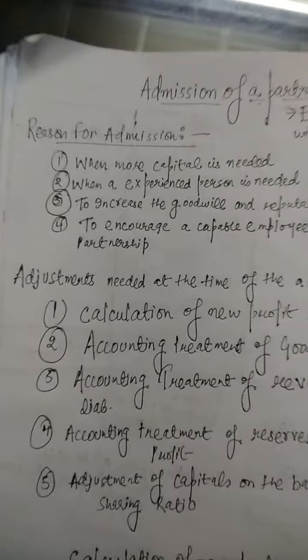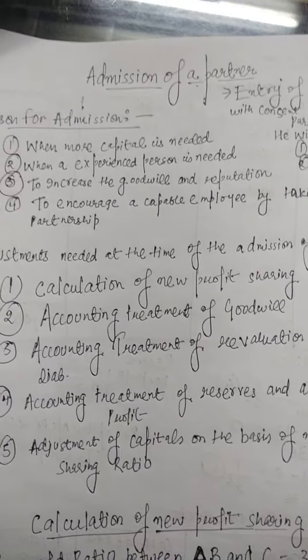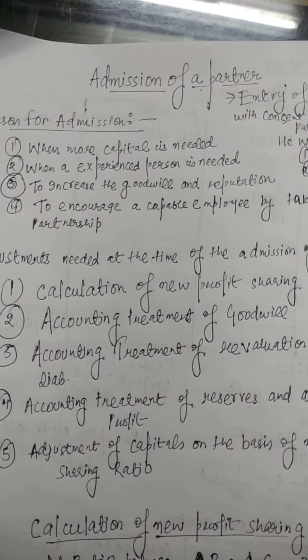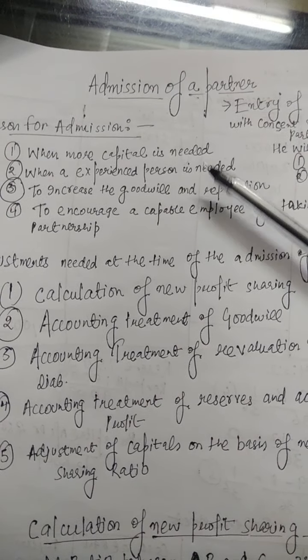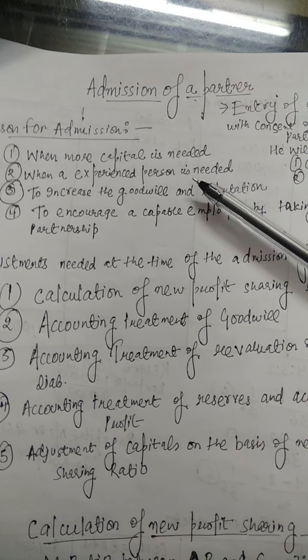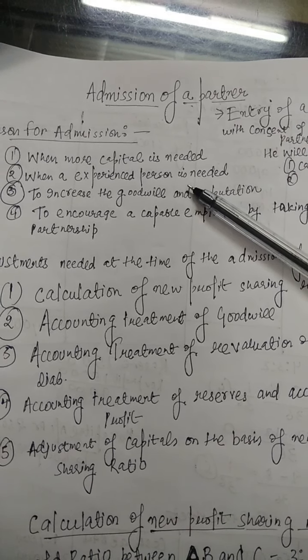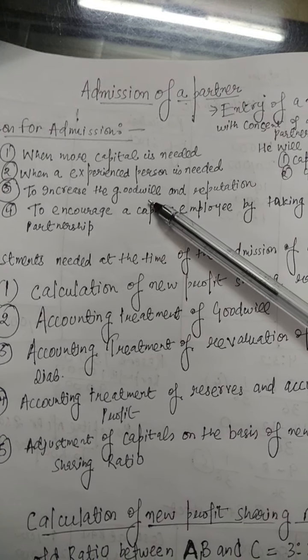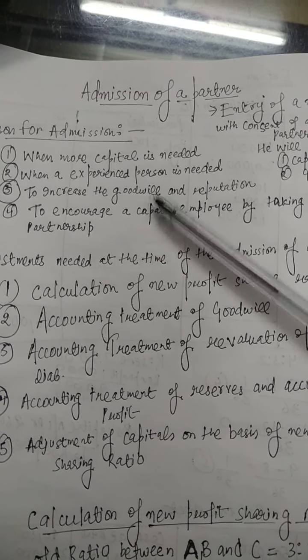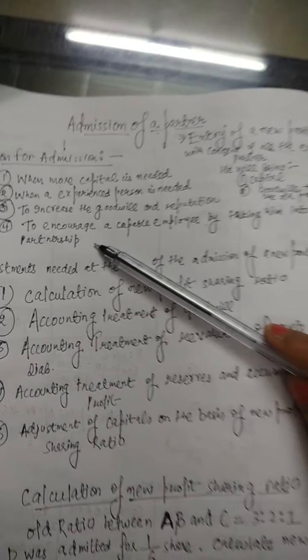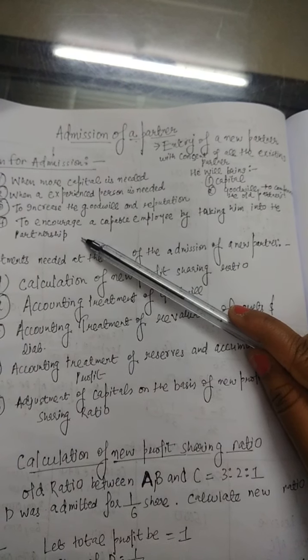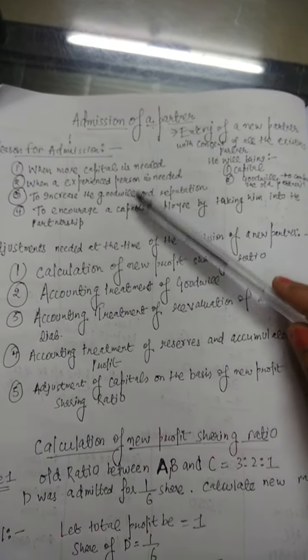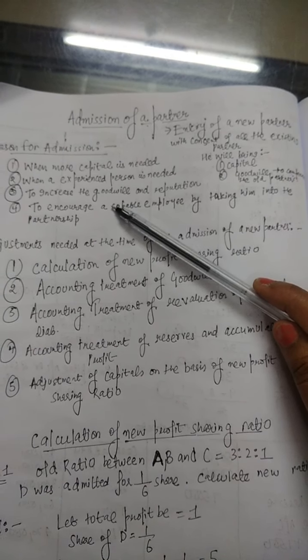Now, what are the reasons for admission of a partner? The reasons may be: first, when more capital is needed. Second, when an experienced partner is needed. Third, to increase the goodwill and reputation by admitting a reputed partner. Fourth, to encourage a capable employee by taking him into the partnership. So these are the reasons for admission of a partner.